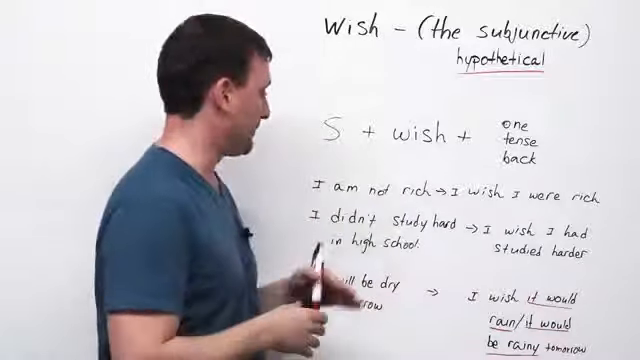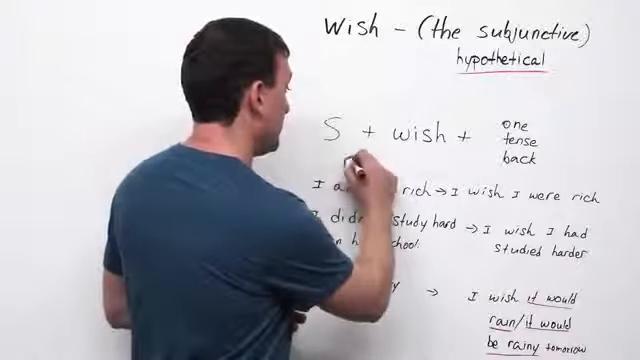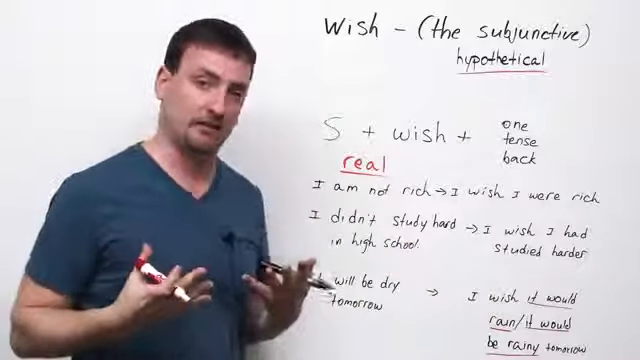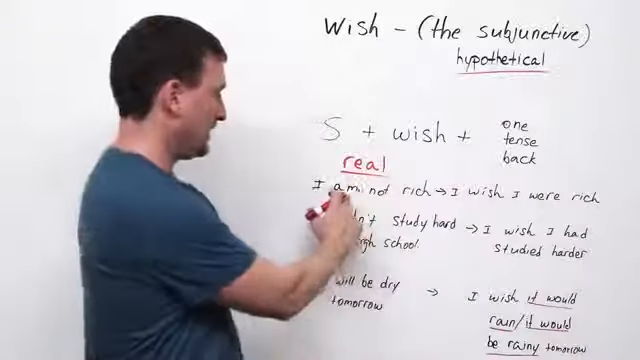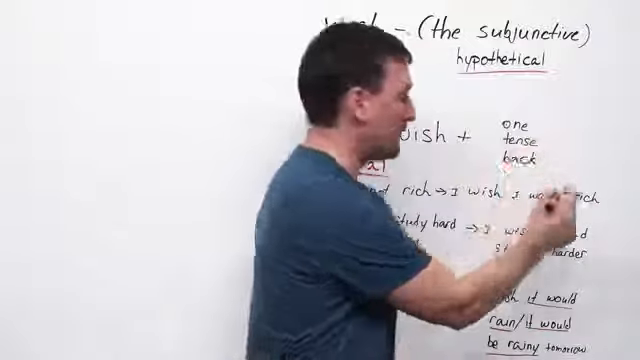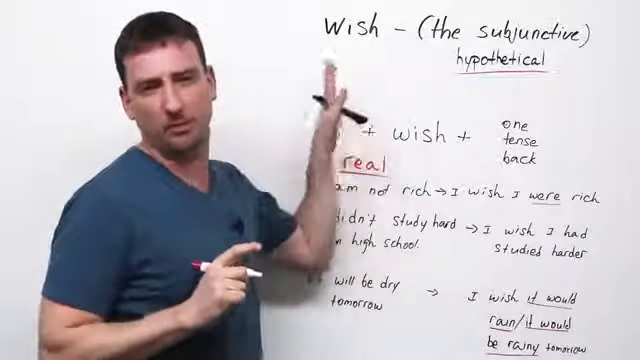Let's look at these examples. Right now, I am not rich. This is the real situation. This is the fact. So I wish I were rich. The am present becomes were past. And again, remember, always were, never was. That's the main thing to remember with wish.